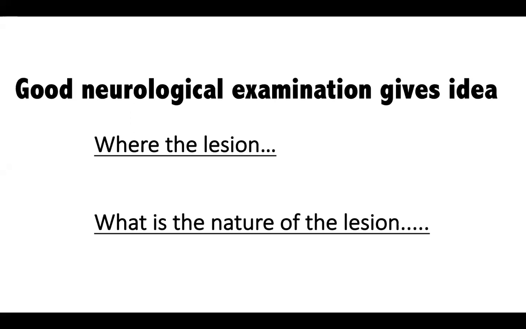Is it infection or is it an immunological cause? Whereas in a neurological scenario, if there is a weakness, we would always be thinking first, where is this weakness? Is it upper motor neuron, lower motor neuron, or combined? So suffice to say, a good history taking and examination would give a fair idea about where the lesion is, and then you subsequently think what could be the type of the lesion.